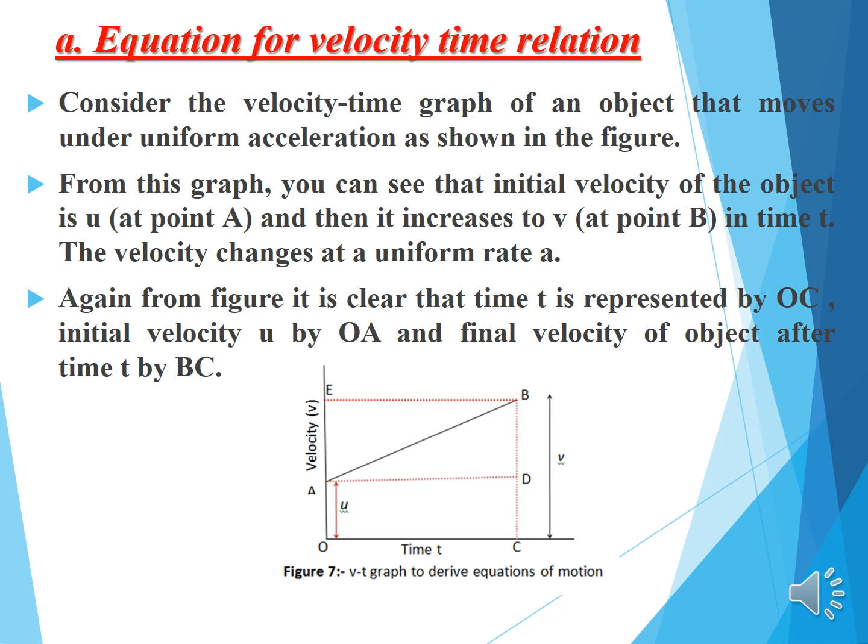Consider the velocity time graph of an object that moves under uniform acceleration, as shown in the figure. From this figure, you can see that the initial velocity of the object is u at point A and that it increases to v at point B in time t. The velocity changes at a uniform rate a. Again from the figure it is clear that time t is represented by OC, initial velocity u by OA, and final velocity of the object after time t by BC.